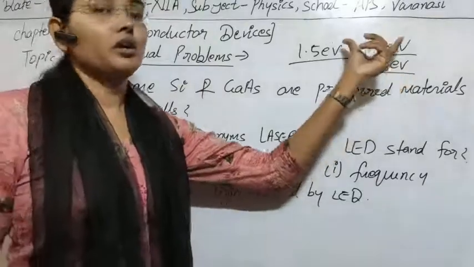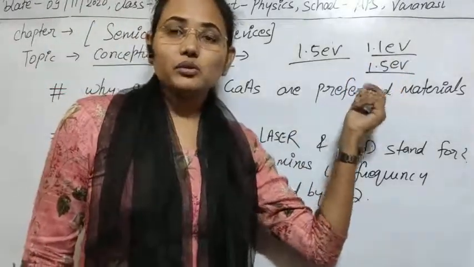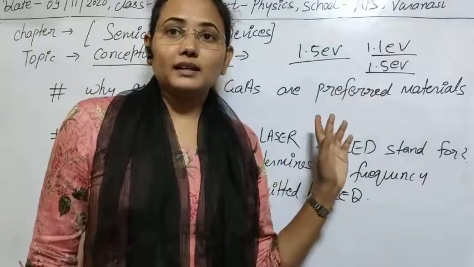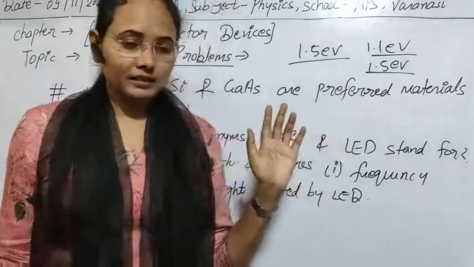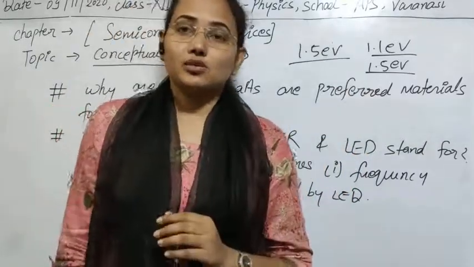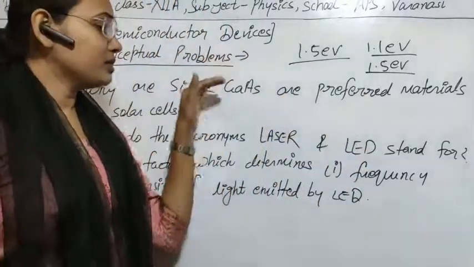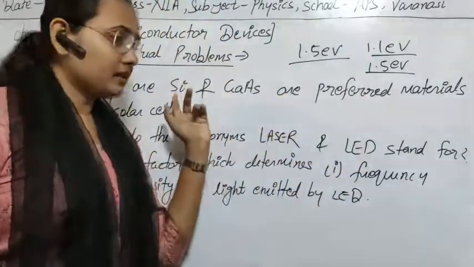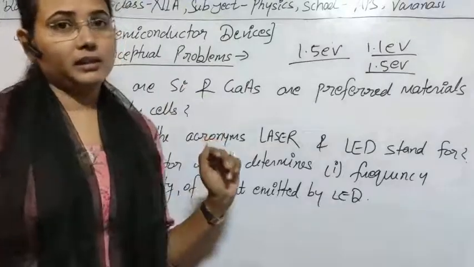Germanium can also be used, but there is one more factor, the absorption coefficient. The absorption coefficient of gallium arsenide is higher than that of silicon and also germanium.